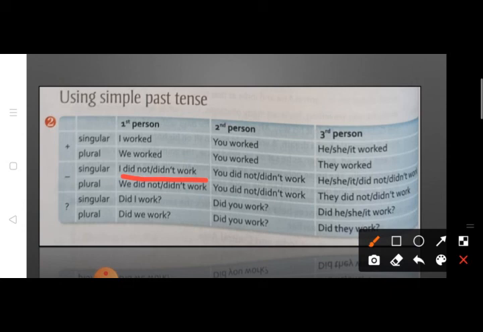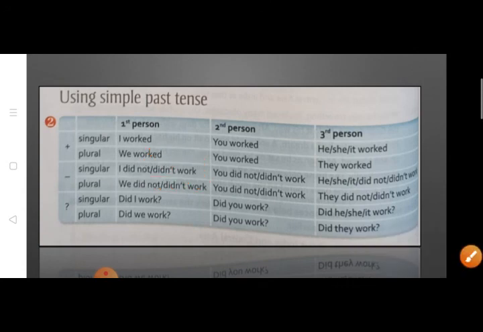Now when you notice over here, along with the word didn't, हमने work को present form में ही रहने दिया है. The word work is in present form. So remember that when we are using did, along with did, हमारा जो verb होगा वो present tense में ही रहेगा. You didn't work and he, she or it didn't work.